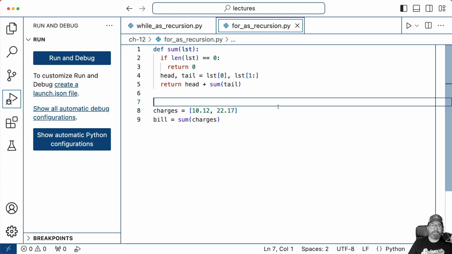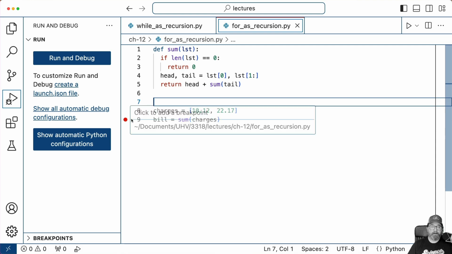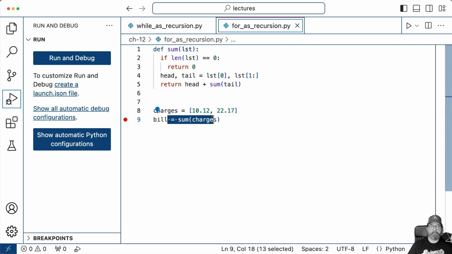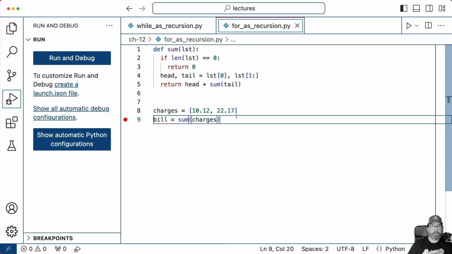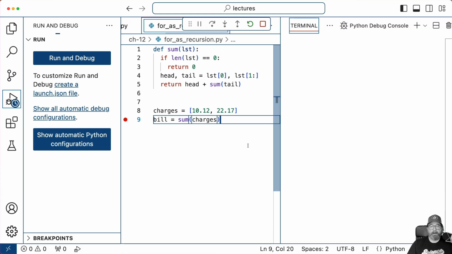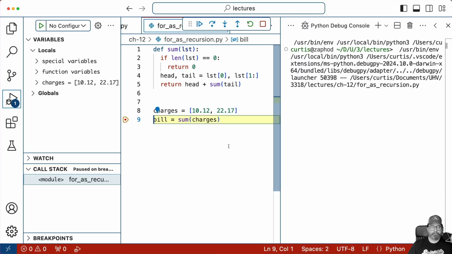Whenever we have a question about code, we should just write some code and run it and see what happens. I'm going to go ahead and set a breakpoint right here. So it's going to create the sum function, put it into the sum variable, create this charges, and then call that sum function. We're going to step through it, so run with my Python debugger. Here it starts up. All right.